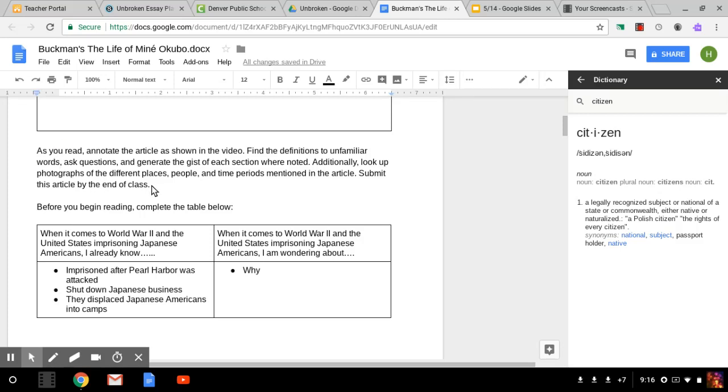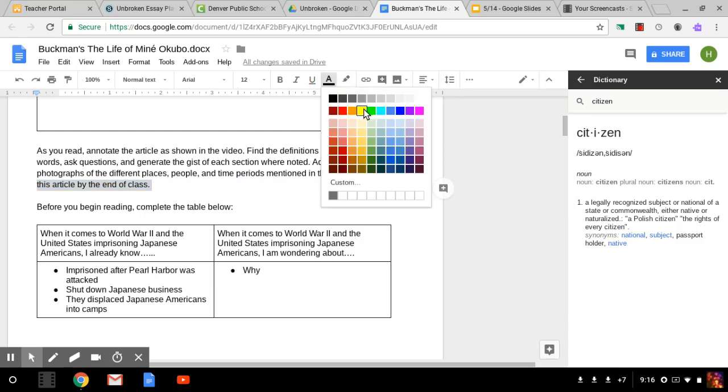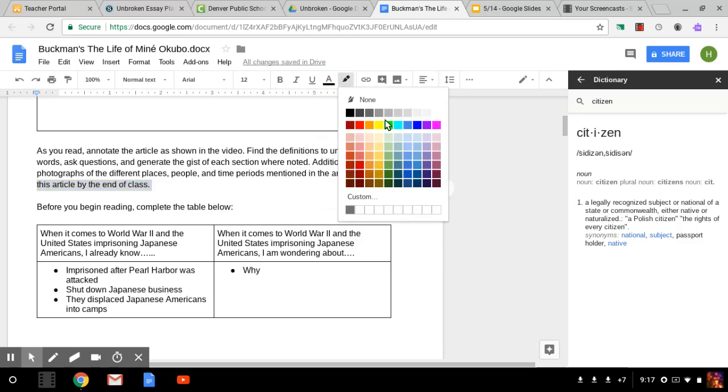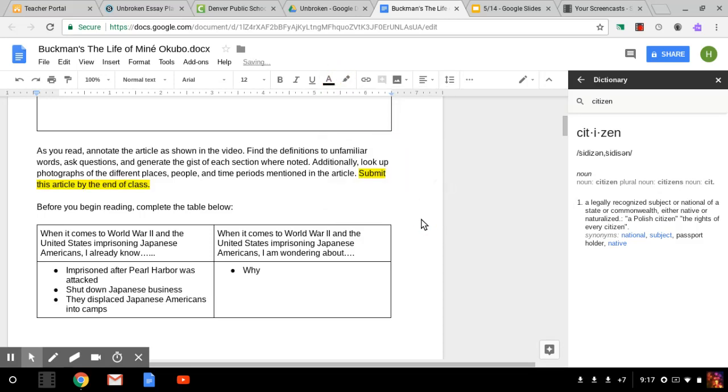This article, I am noticing, is due by the end of this class period. That might be important to know, so I'm going to go ahead and highlight that. Okay, so I know when it's due.